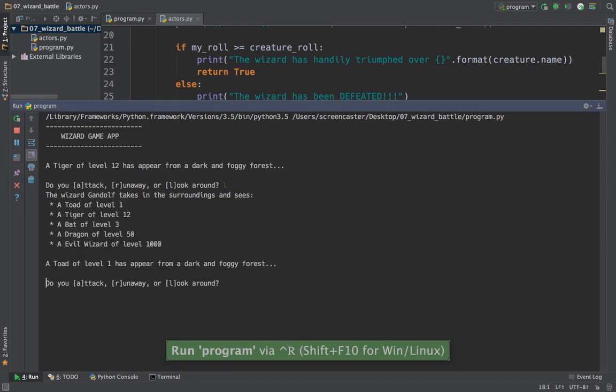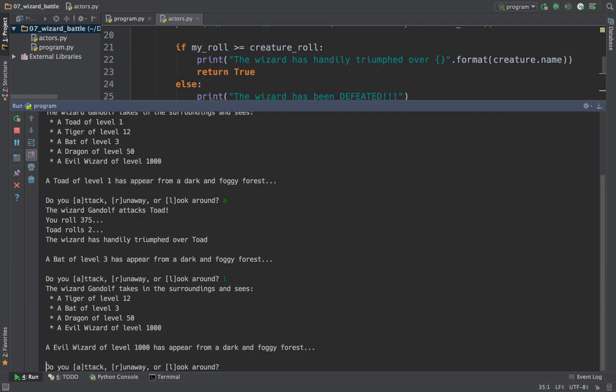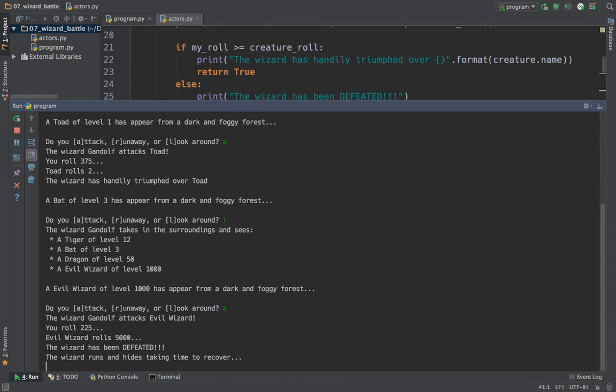So we're going to look around, and we see a level 1 toad, so let's attack it. Excellent, the toad rolls 2. Let's look around again. Now we see the evil wizard. Let's attack it just to see that it's throwing something high. Oh, we've been defeated. It rolled 5,000. Of course we've been defeated.